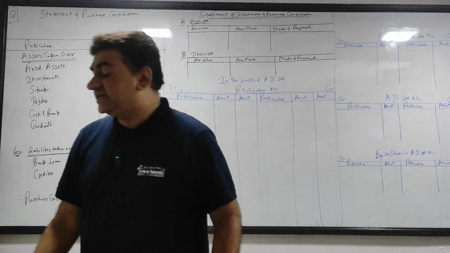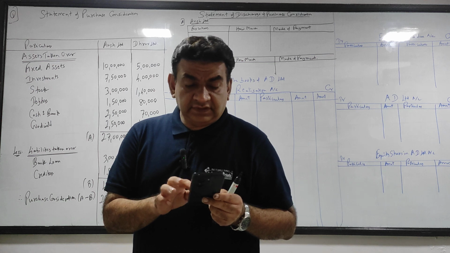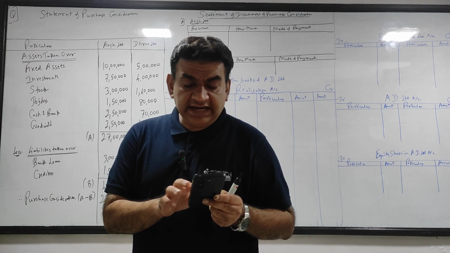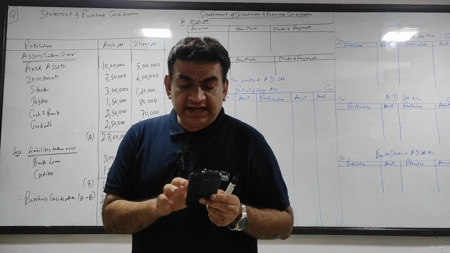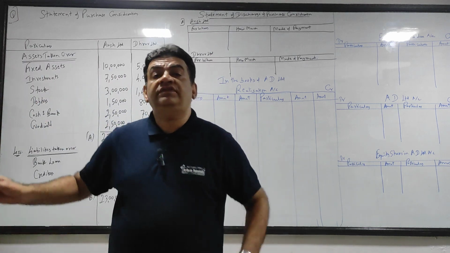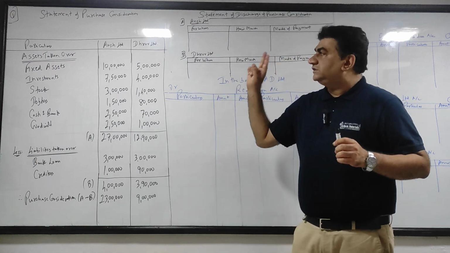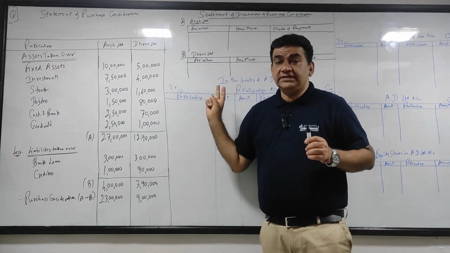Now what the question says, see that last adjustment. It was decided by AD Ltd to discharge the entire purchase consideration by issue of equity shares of 10 each at par. Now listen, two old companies.